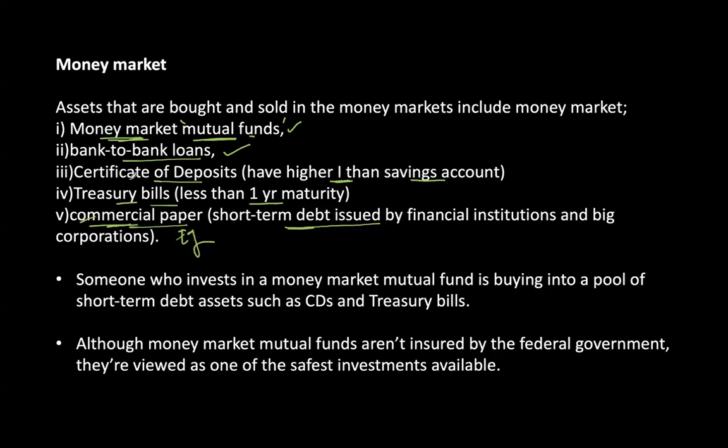So treasury bills, commercial paper, certificates of deposit, bank-to-bank loans, and money market mutual funds, all these are examples of money market instruments. Someone who invests in a money market mutual fund is buying into a pool of short-term debt assets such as certificates of deposit or treasury bills. Normally, when we talk about mutual funds, we have a lot of options. The finances of the people who wish to invest in that particular mutual fund are pooled into a single fund, and that is invested.